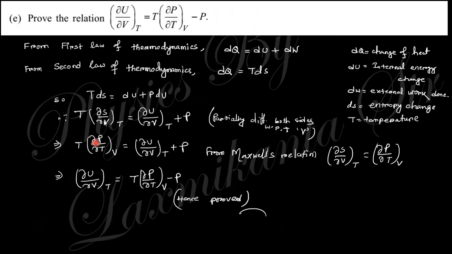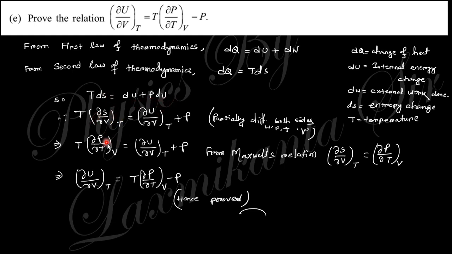Next question says, prove the relation del u by del V at constant T equals T del P by del T at constant V minus P. From the first law of thermodynamics, you know dQ equals dU plus dW, where dU is the change in internal energy and dW is the work done. And from the second law of thermodynamics, dQ equals T dS, where T is the temperature and dS is the change in entropy. So their combination gives T dS equals dU plus P dV.